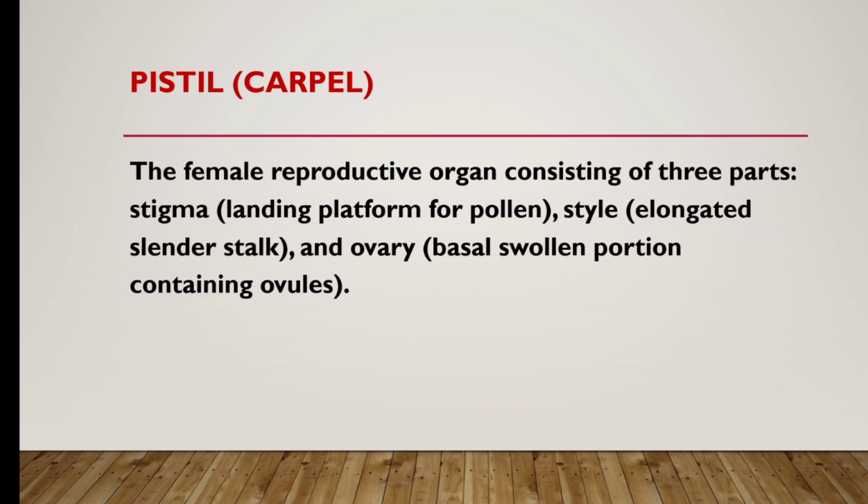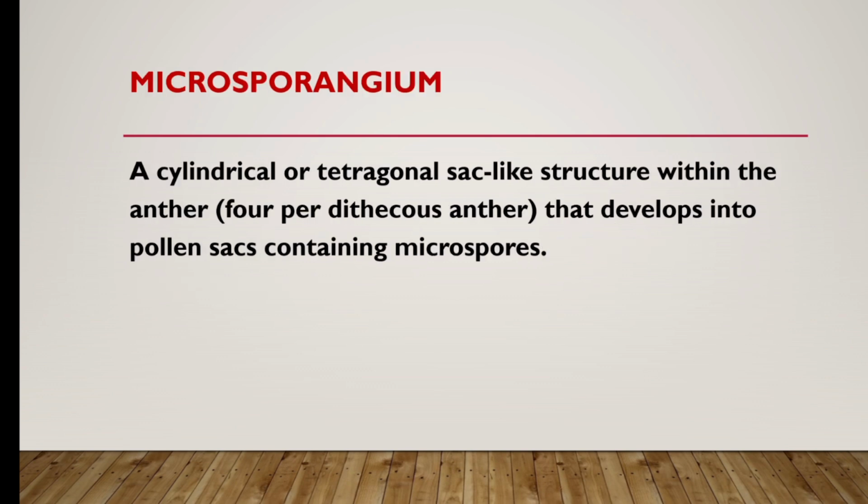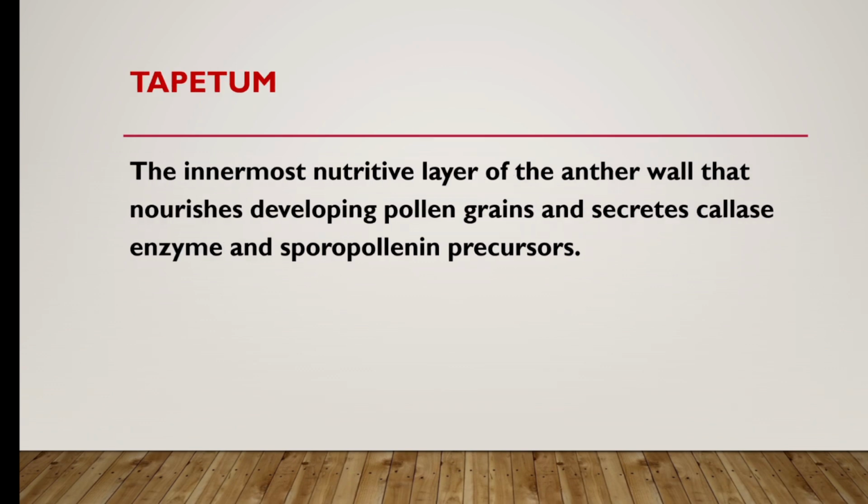Pistil or carpel, the female reproductive organ consisting of three parts: stigma, the landing platform for pollen; style, the elongated slender stalk; and ovary, the basal swollen portion containing ovules. Microsporangium, a cylindrical or tetragonal sac-like structure within the anther that develops into pollen sacs containing microspores.